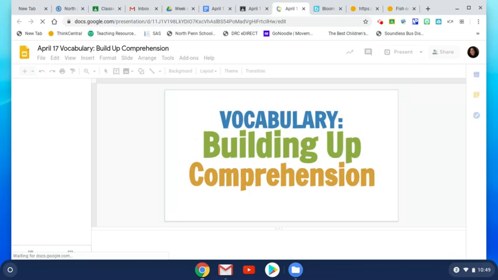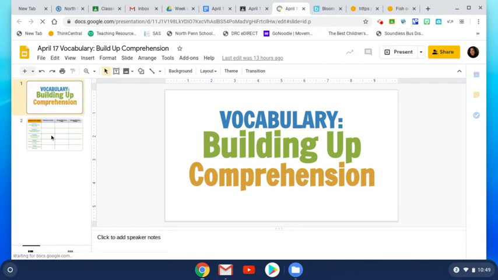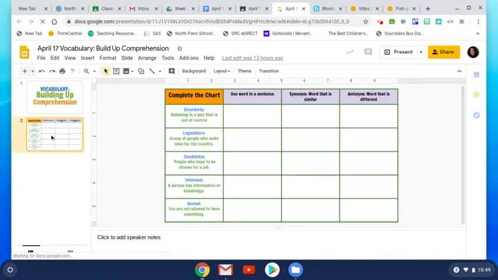I chose 5 words from our 10 that we had from our story, our anchor text: disorderly, legislator, candidates, informed, and denied.